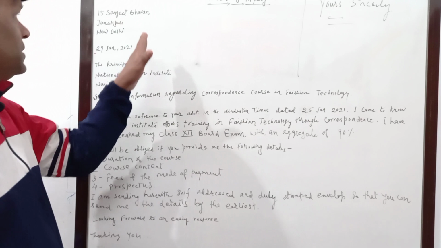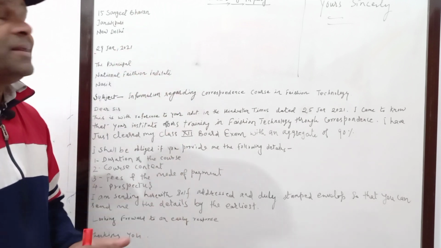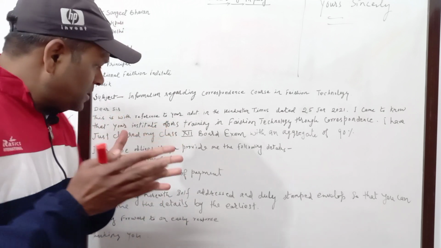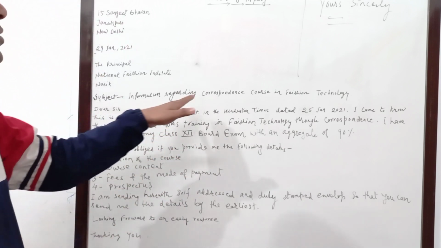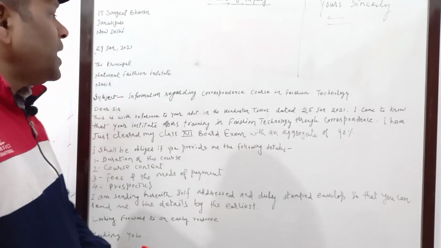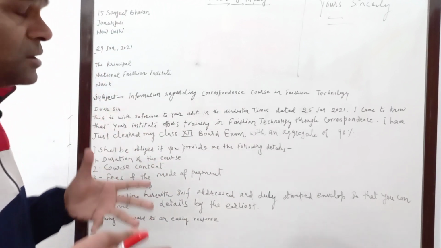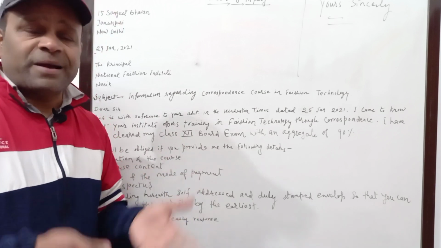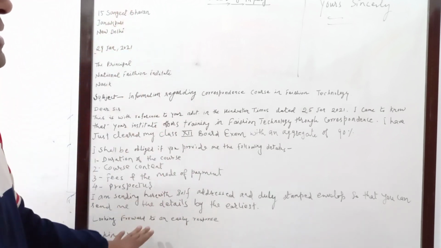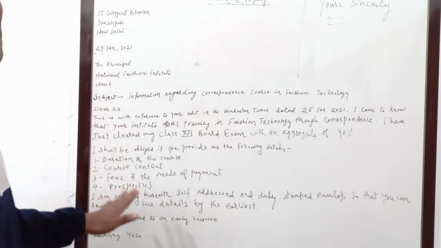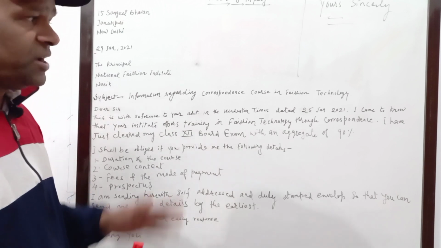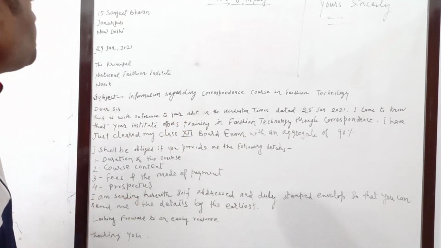See, my dear children, this is a letter already written here. What is the subject of this letter? A girl is willing to complete a correspondence course in fashion technology, and she wants to know about the course, the content, the prospectus, the fees, the mode and everything. So she has written a letter here. What are the main points that you have to keep in your mind? You just check this while I am explaining all that.